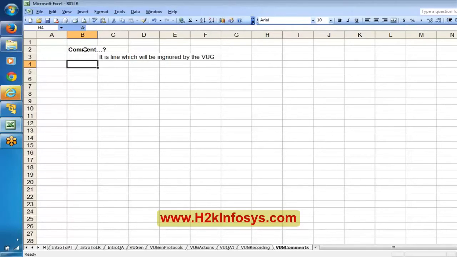Now here in the virtual user generator we are going to use C language. In C language, we can mention comments in two ways. One is a single line comment, and the other is a multi-line comment.